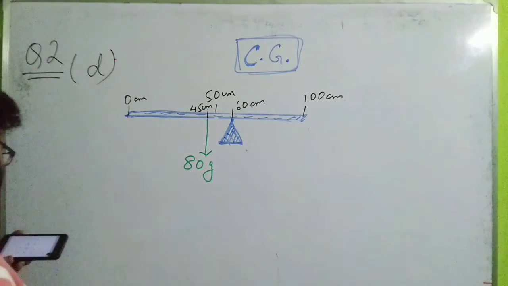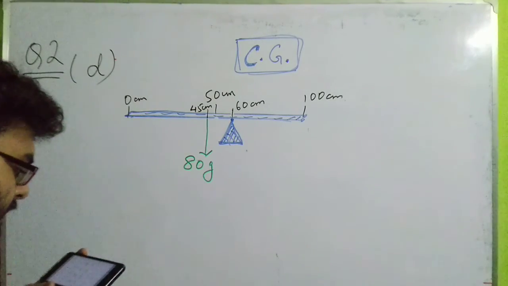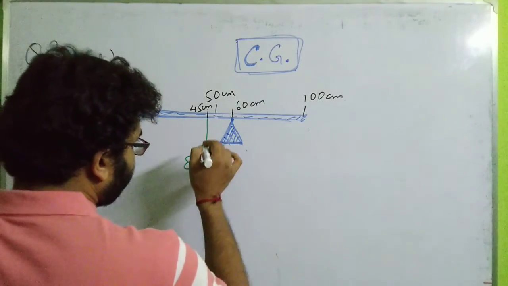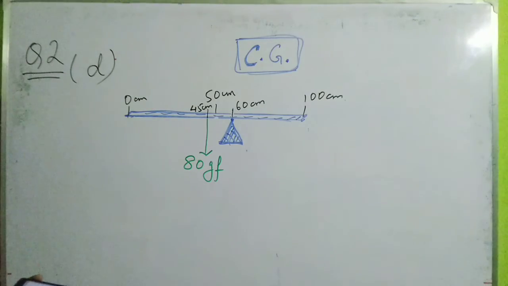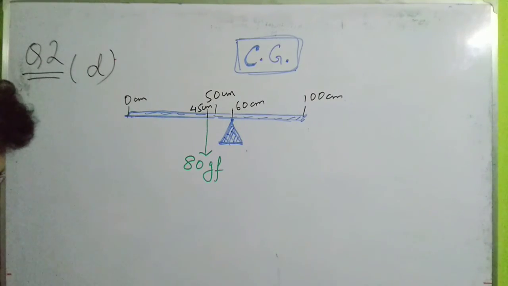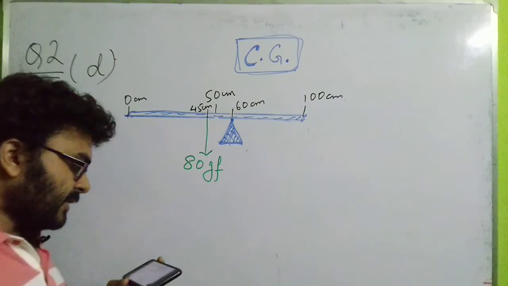If I consider the mass of the scale to be 80 gram, then I can consider the force exerted on the scale in the downward direction to be 80 gf. So I can write it as 80 gf. Fine. So this figure will be the same for all four options. Okay. Now which one of the options is actually correct?